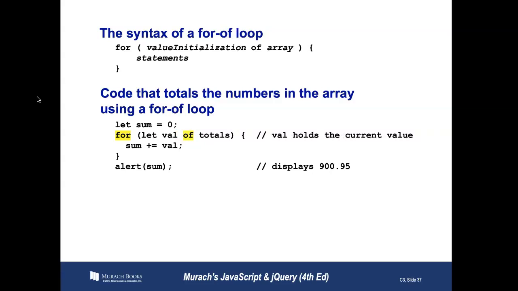Now let's do a for of loop. So this is the same code that totals numbers in an array, but with a for of loop. In this case, we'll do for let val of totals, then the sum will plus and equals the value. So it's very different because val holds the current value. If I go back, you'll see i holds the current index. Very different. So as a mnemonic device or a way of remembering, for in is for indices. For of is for holding current values.